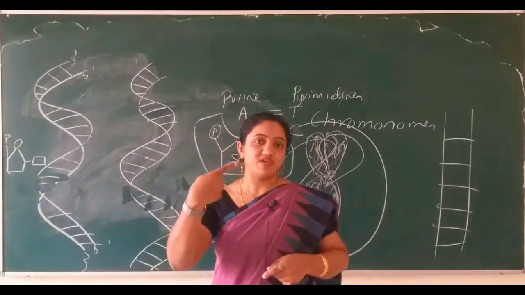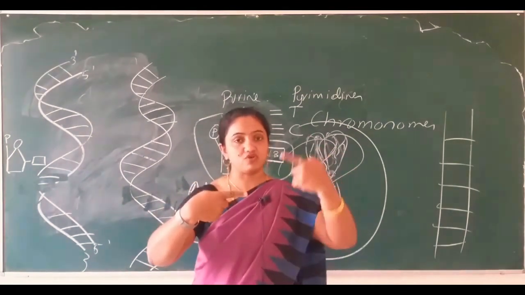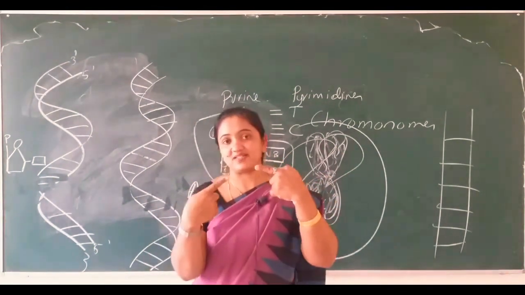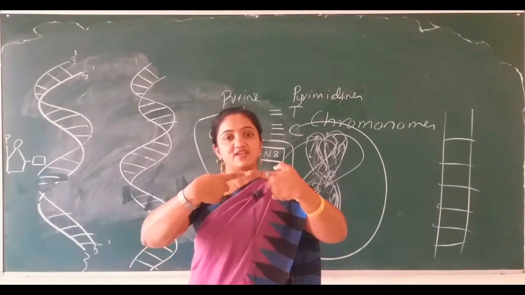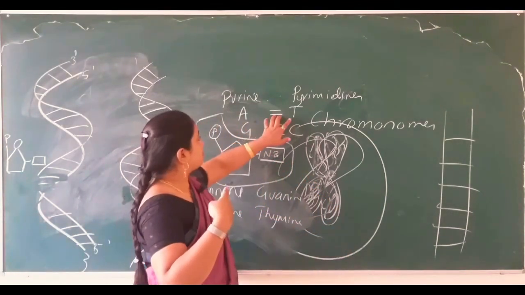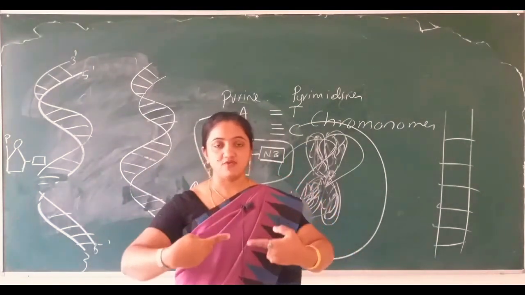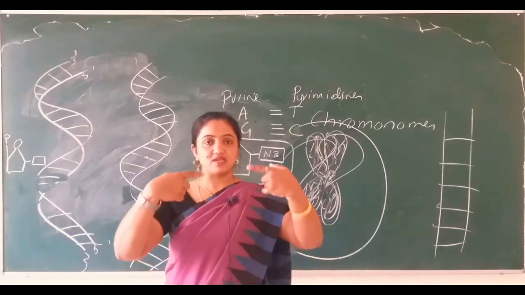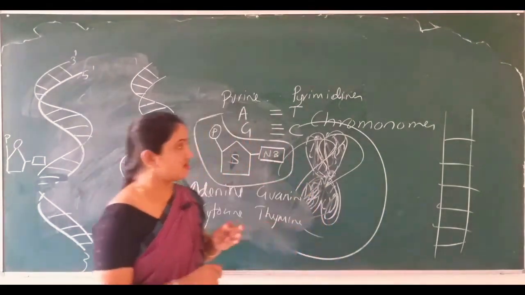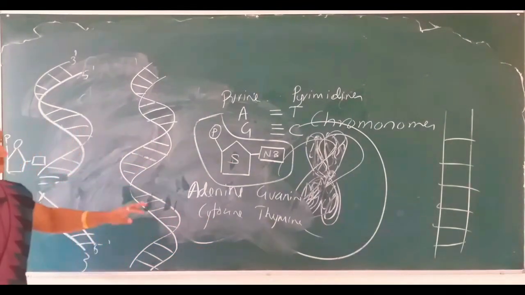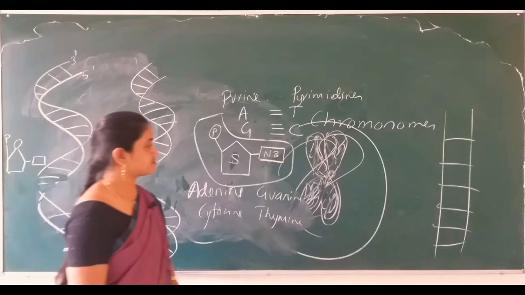One nitrogen base, consider this as an adenine. One more nitrogen base, consider this as a thymine. They both are connected with one another by forming double hydrogen bonds. Like this, a number of nitrogen bases get connected, linked with one another, and form a twisted ladder or double helical model of DNA.